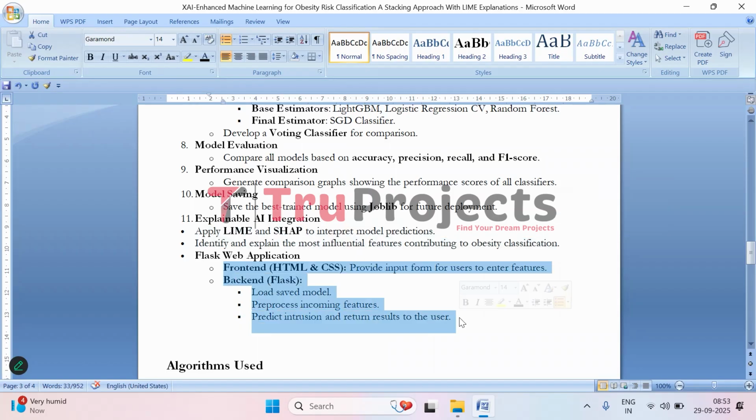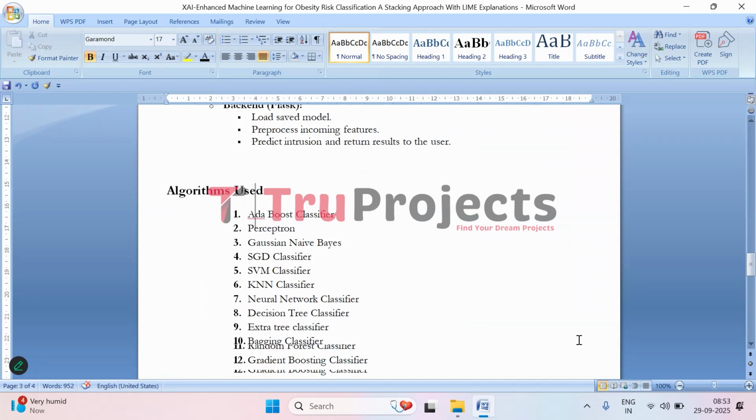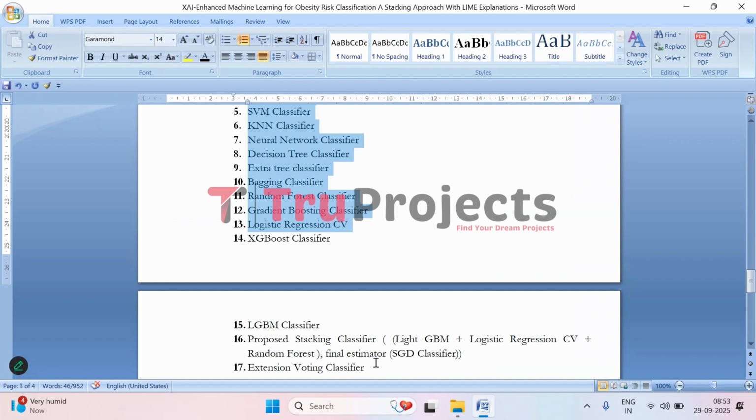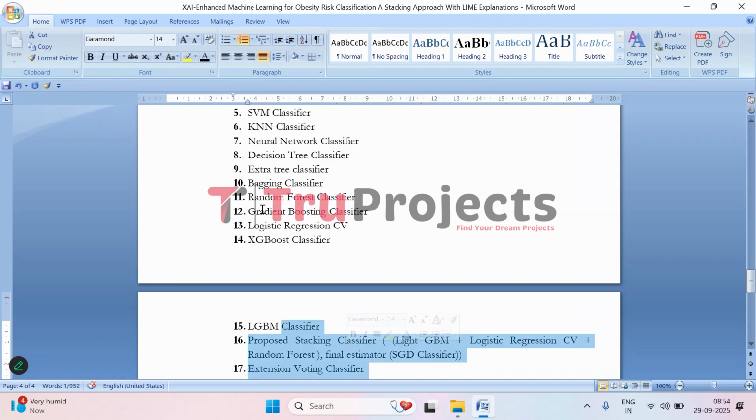Coming to the front end, here we have developed a web-based interface using Flask, where users can give input features that will be pre-processed and saved. I mean, it will be fed to the trained model, and the trained model will give us a prediction, predicting whether the person is obese or not. Moving on to the algorithms used, these are the algorithms used in this project.